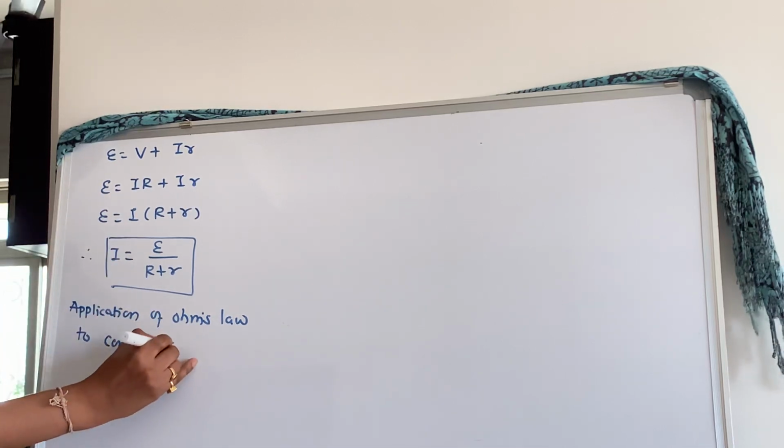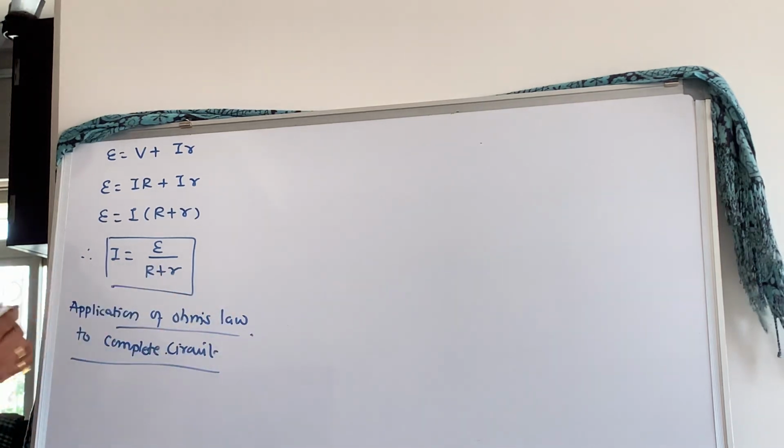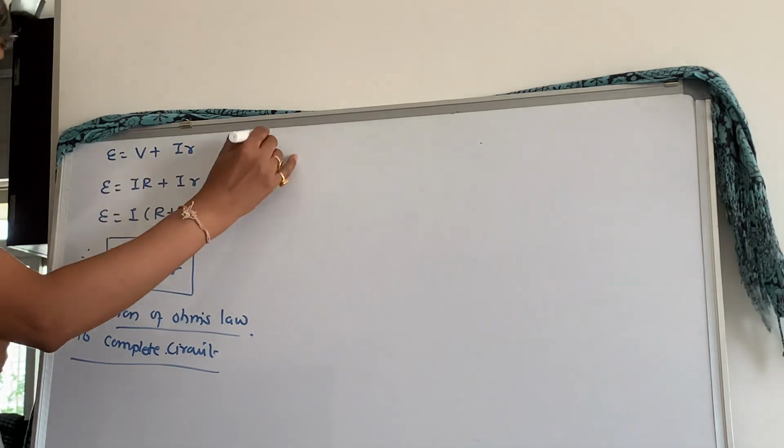This equation is known as application of Ohm's law to complete circuit. This equation is called what? Application of Ohm's law to complete circuit. Complete means through external as well as through internal resistors. Now check the next part.